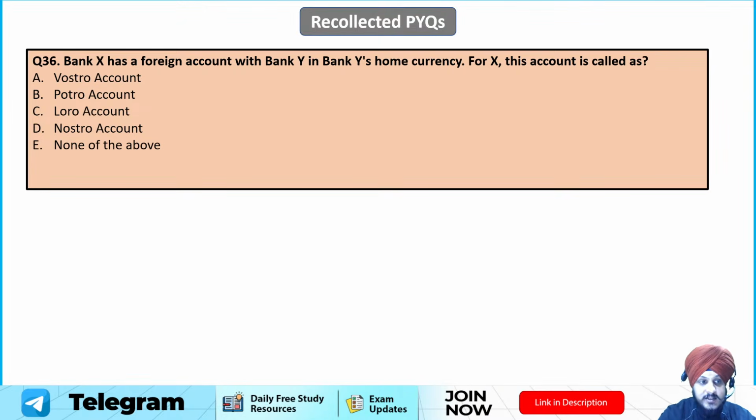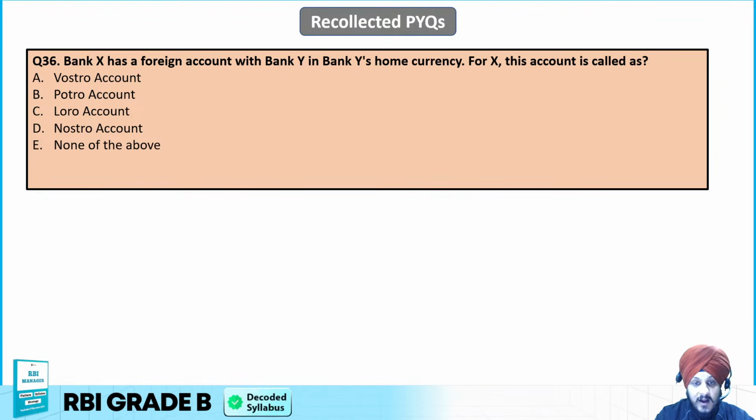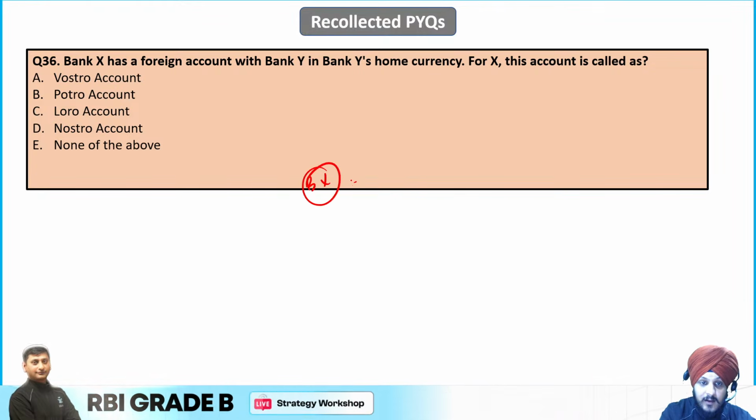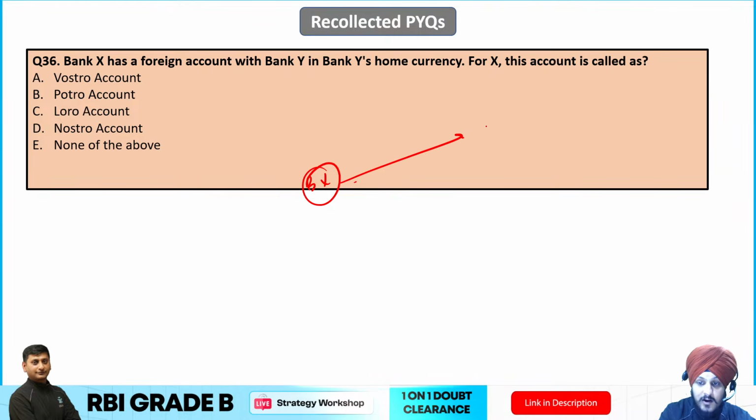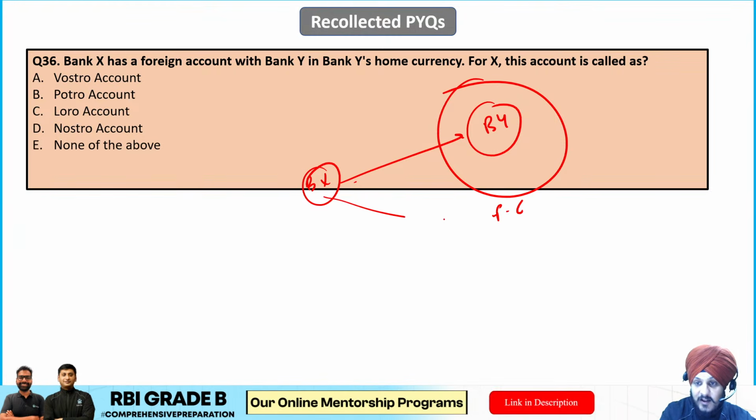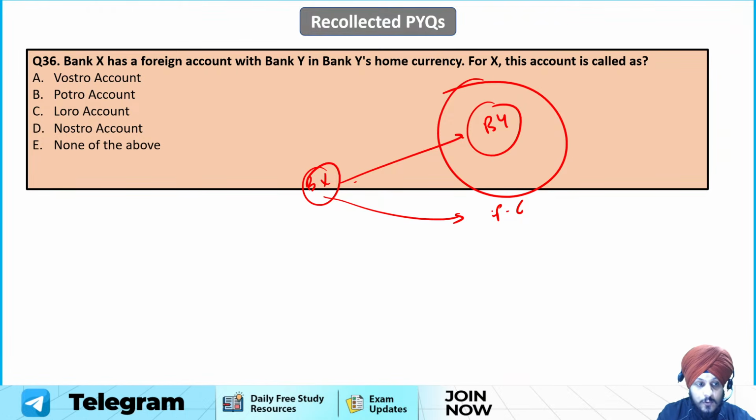Now question number 36. Bank X has a foreign account with Bank Y in Bank Y's home currency. So this is some foreign country for Bank X. For Bank X, this account is called what? Vostro, Potro, Loro, Nostro, or none of the above.